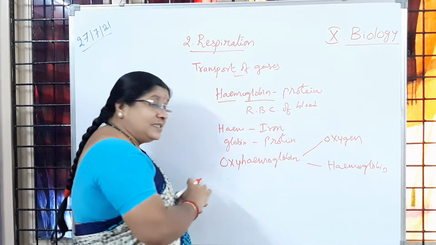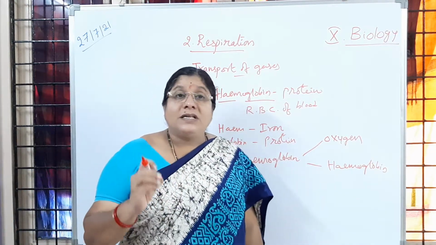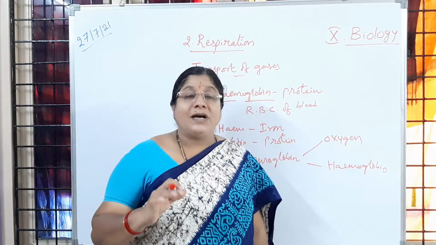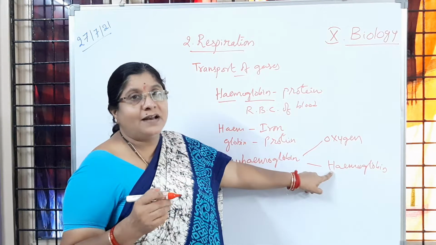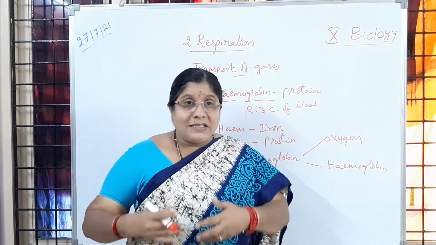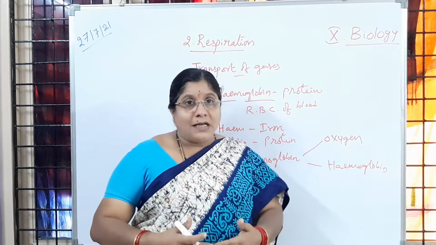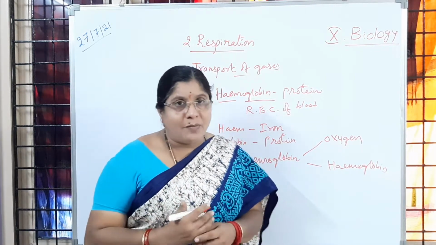The oxygen separated from oxyhemoglobin is used by the cells for the release of energy, and you know what the hemoglobin is going to do. The cells produce other gases during respiration, for example carbon dioxide.